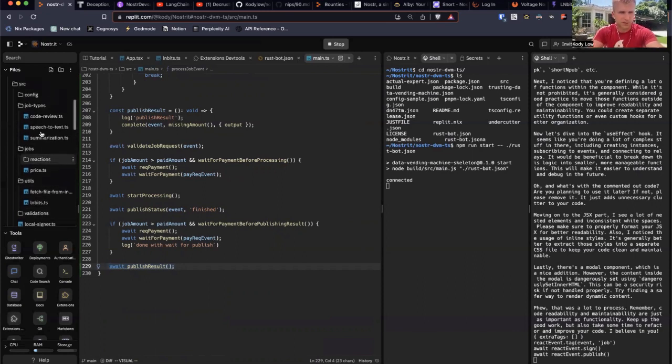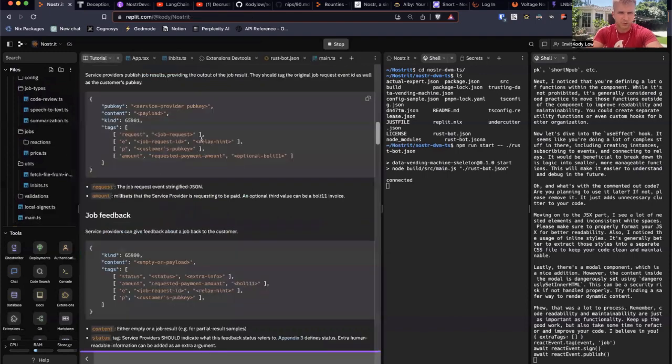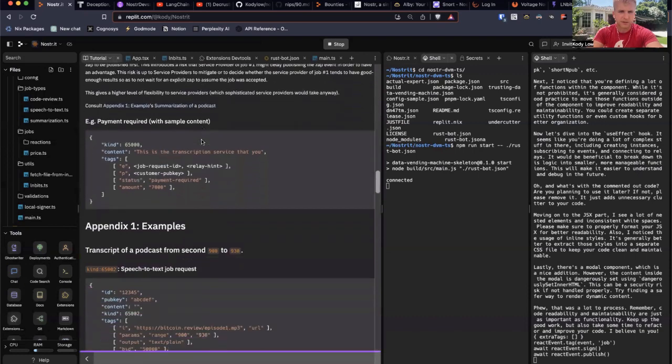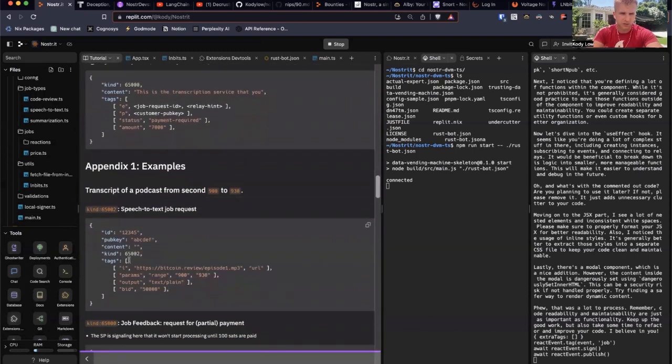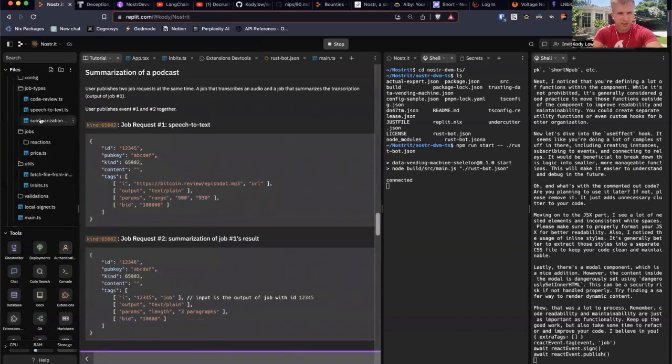There's a bunch of stuff inside of here that makes it a little bit more complicated, but I really recommend the way that you approach this problem is you just go read through the protocol flow and look at how simple it is. You can do job chaining, you can see some examples, and just use this as a reference implementation for how to do some of the Nostr related things.